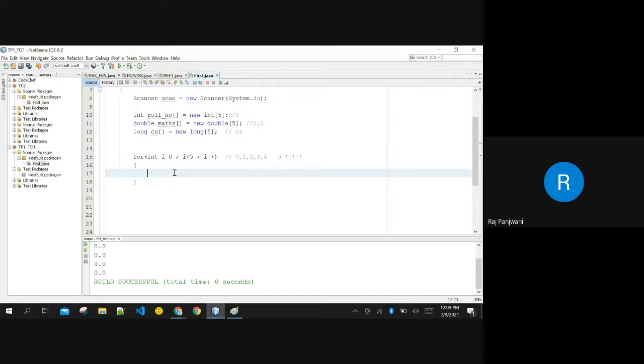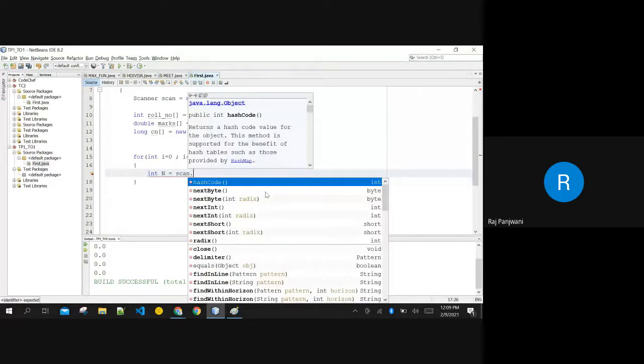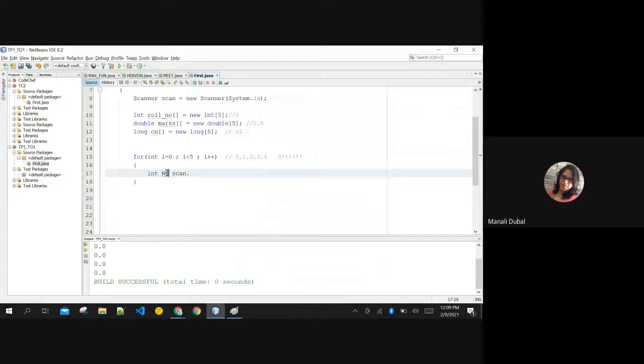Okay, ma'am. Integer n equals roll number sc dot roll number. Okay, sorry. Before n, make it roll number of i. Yes, this will be roll number of i, right? I want to input the first value. When i is 0, think in the backend, think like a compiler. i is 0. Replace 0 in your mind. In your mind, this should be automatically created. Now roll number 0, the first value I want to input. Roll number is of which data type? Integer, right? Yes. scan dot nextInt. Yes, correct. Good. One input you have taken.